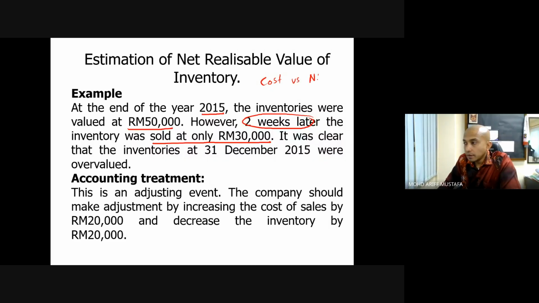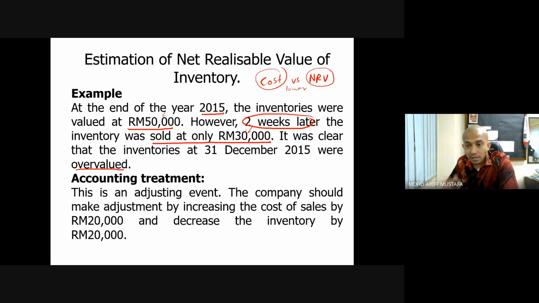versus net realizable value. Okay, so net realizable value is the value that you realize. Realize means the value that you can sell the inventory for. So the cost is 50,000, but net realizable value is only 30,000. You should choose the lower of these two. It was clear that inventory at 31st December 2015 was overvalued, right? Because you cannot sell at 50,000, even though the cost is 50,000, you can only sell at 30,000.